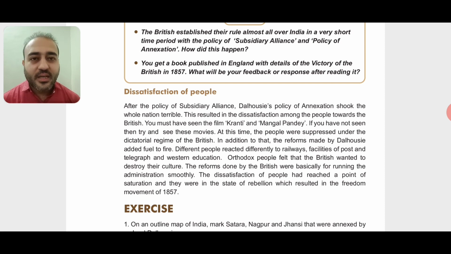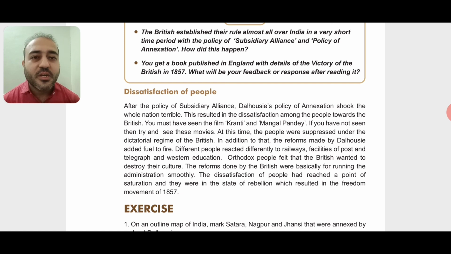So as I said, he banned child marriage, he advocated widow remarriage. So as the people of India were very orthodox, right, purane khyal wale, they thought that the Britishers were trying to destroy or break their faith. Okay, they were trying to destroy their culture.